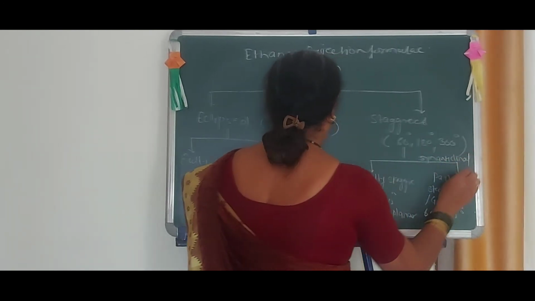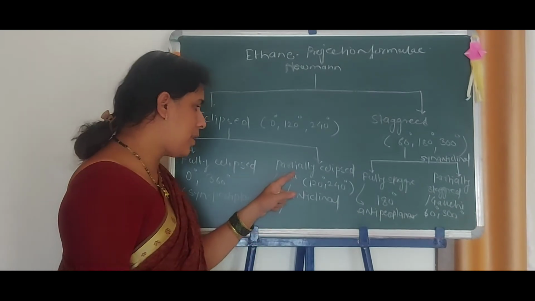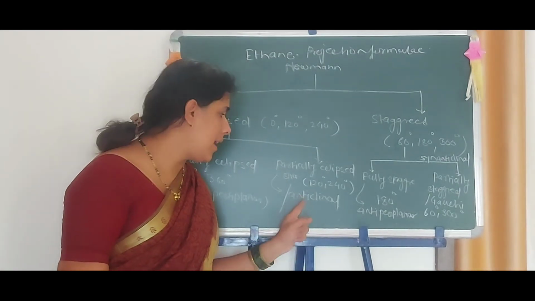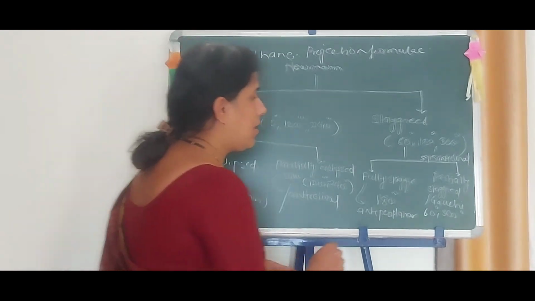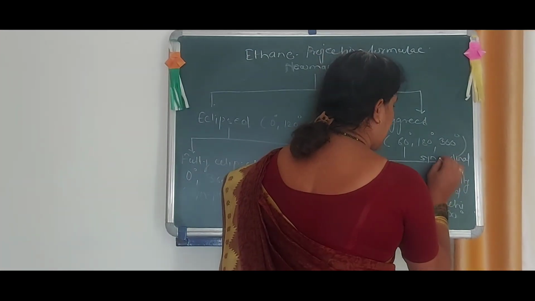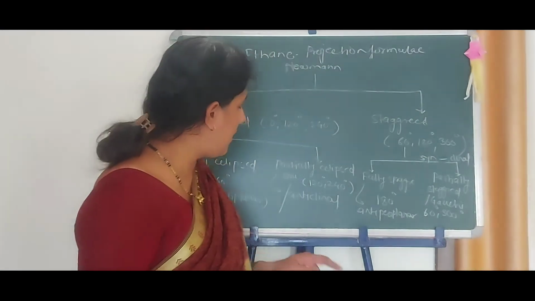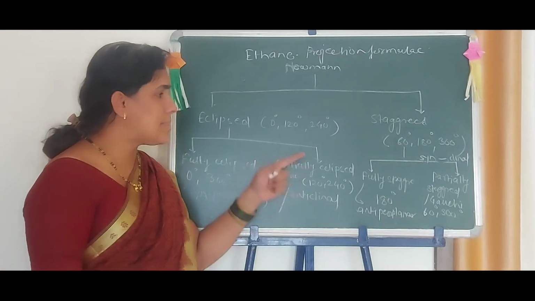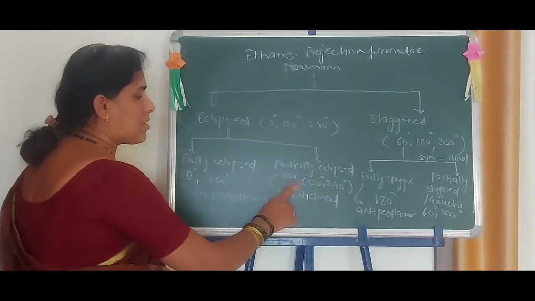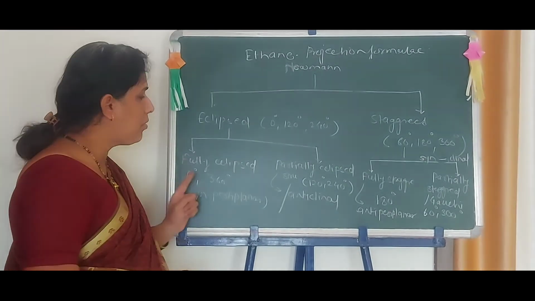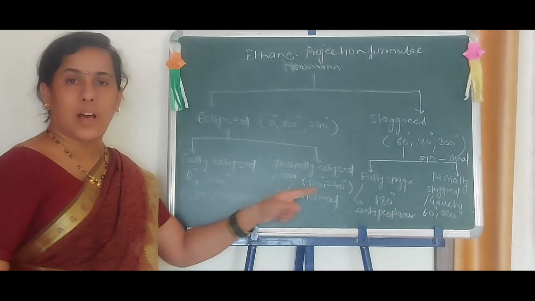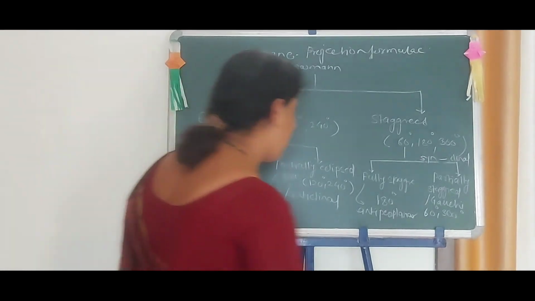Syn-anticlinal. And here the partial eclipse configuration is called only anticlinal. Okay. Here synclinal and syn-anticlinal, not synclinal, and here anticlinal. Syn means on the same side, anti means on the opposite side. Now, in a staggered conformation, how the structures vary, I will show you here.